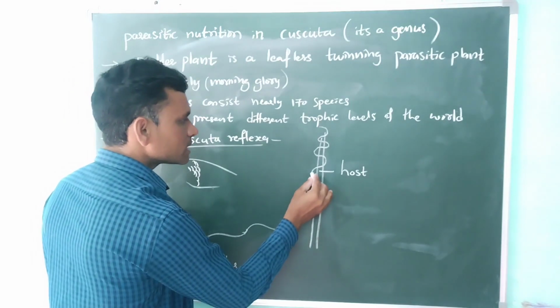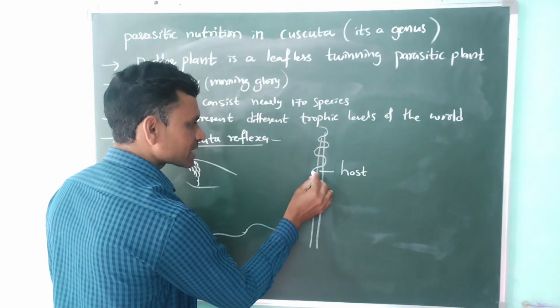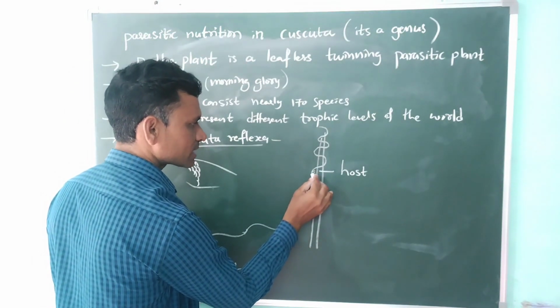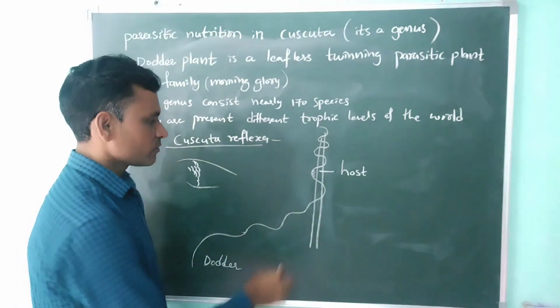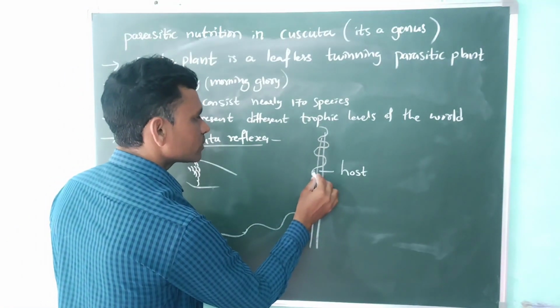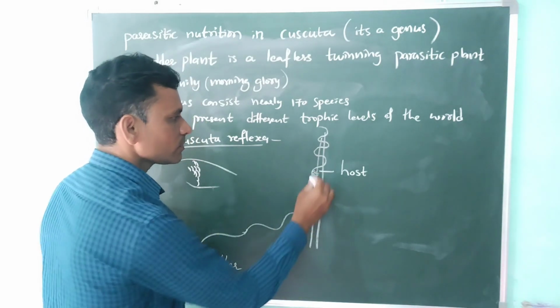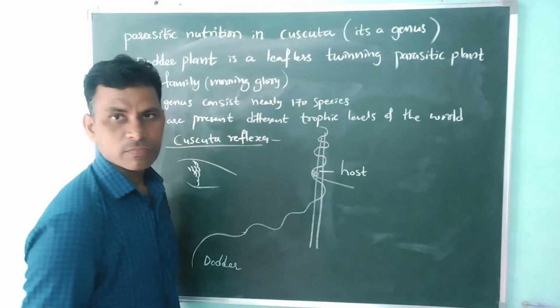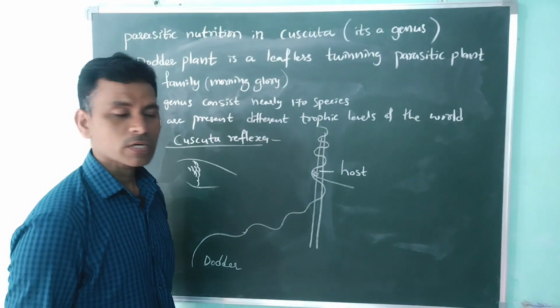After that it grows some root-like structures from the dodder plant. These enter the host plant. These special roots are called haustoria.